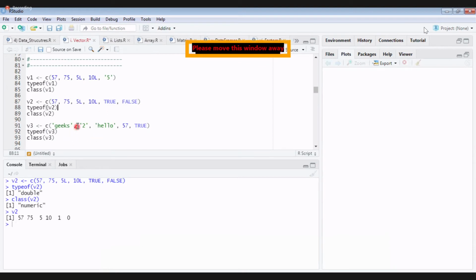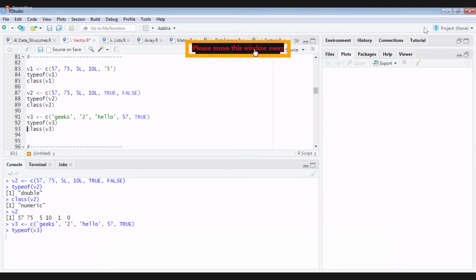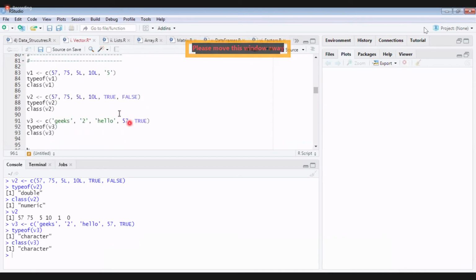Fine. Here the case is the same. This we have already seen. Everything is converted into character. If a character is there, everything is converted to character. So there are also integers, then why is it showing double? Comparatively, integers and double are a higher data type. So it will convert the lower data type into the higher data type. Lowest is what? Your logical. Next is your integers. Next is your double. Next is your character. Character is the highest data type.